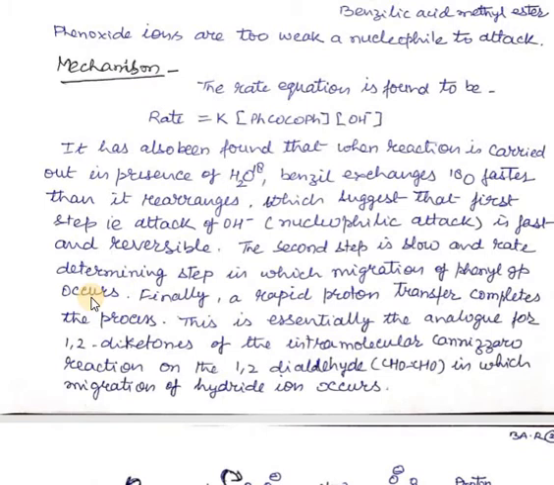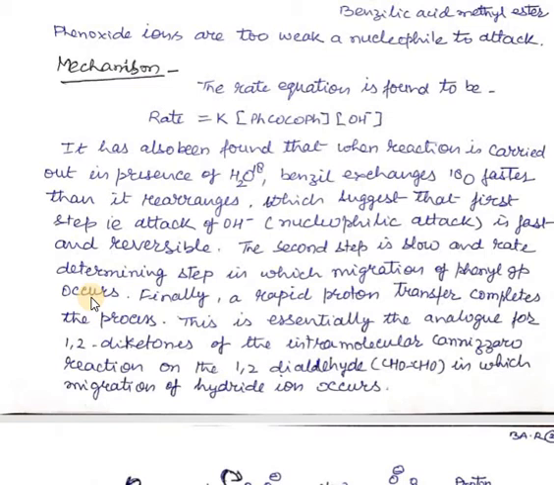So the second step, which is slow, will be the rate determining step, because we know that in a mechanism the step which is a simple step, that is not reversible, and slow, is called the rate determining step.